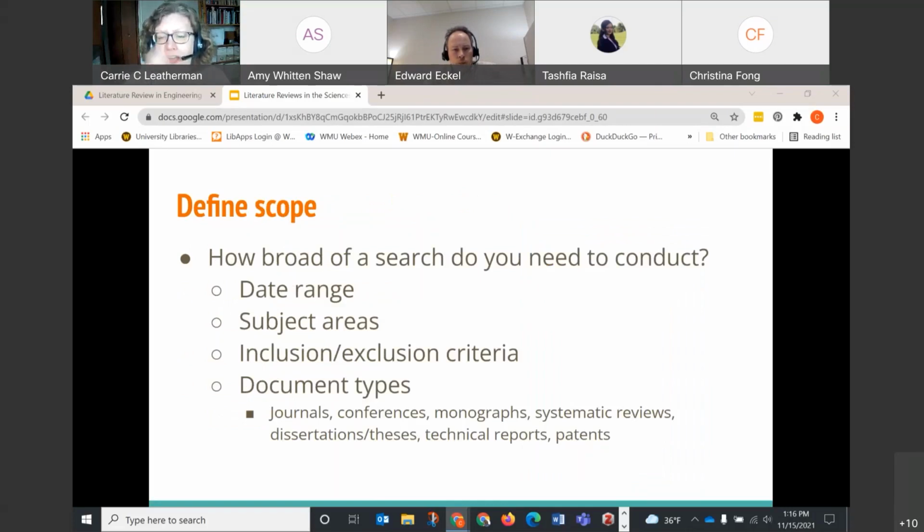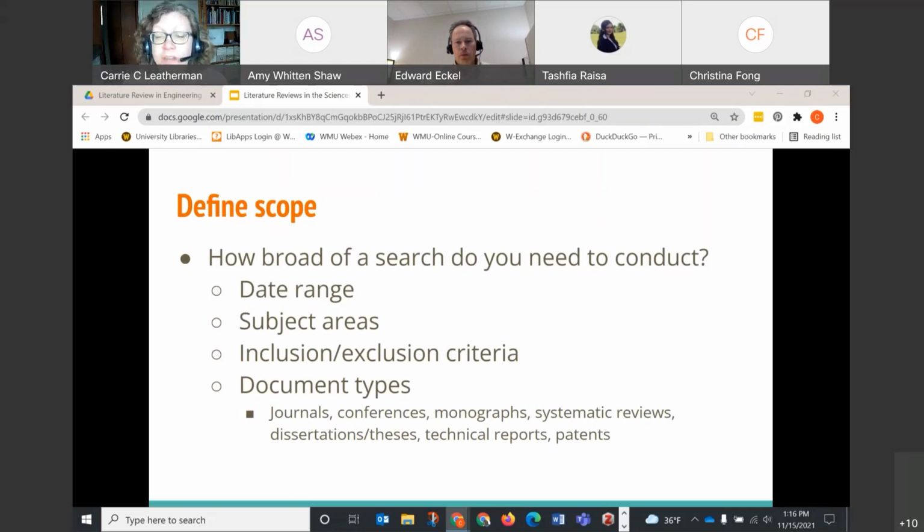Okay. Another thing to think about is the scope of your literature review. And some criteria to think about are, for example, what is the date range of the literature you're interested in? Are you interested only in very recent studies, perhaps in the past 5 years? Are you interested in some specific time period in the past? Are you looking more broadly? You're probably going to have some kind of date range in mind.